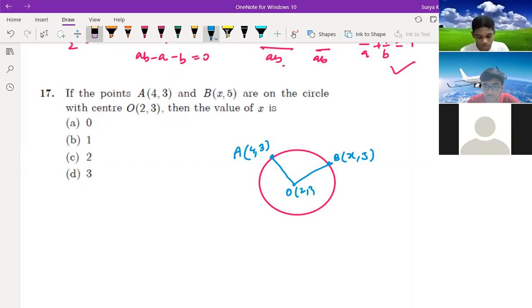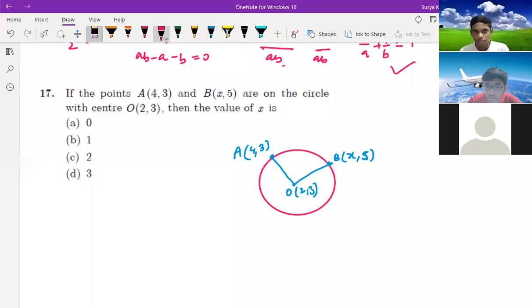So this, you have done by equidistance or what? Others? Did you do equidistance or midpoint? Midpoint. If AB is diameter, then you can say midpoint. That's why don't confuse again and again. So here,